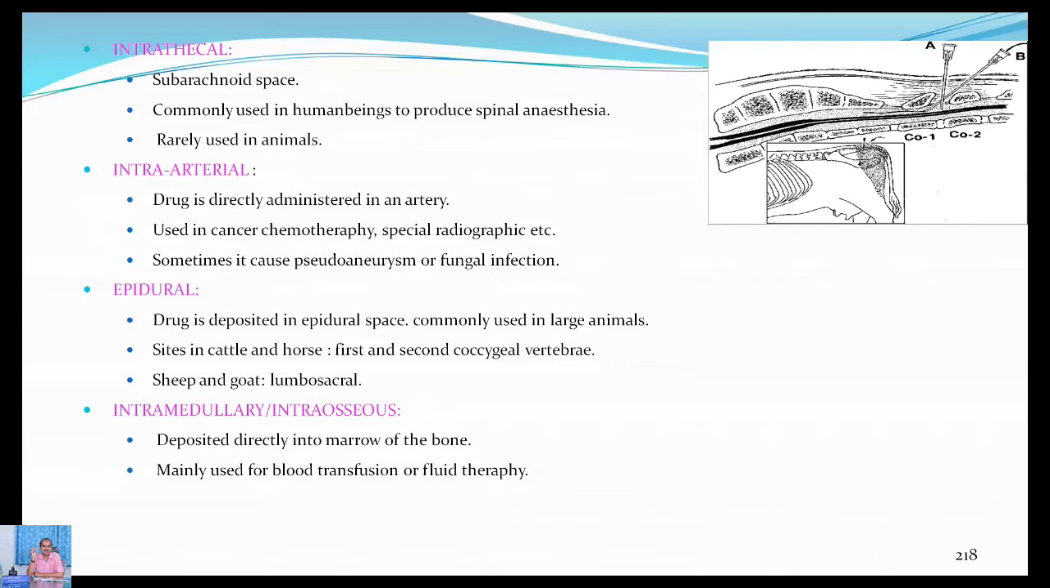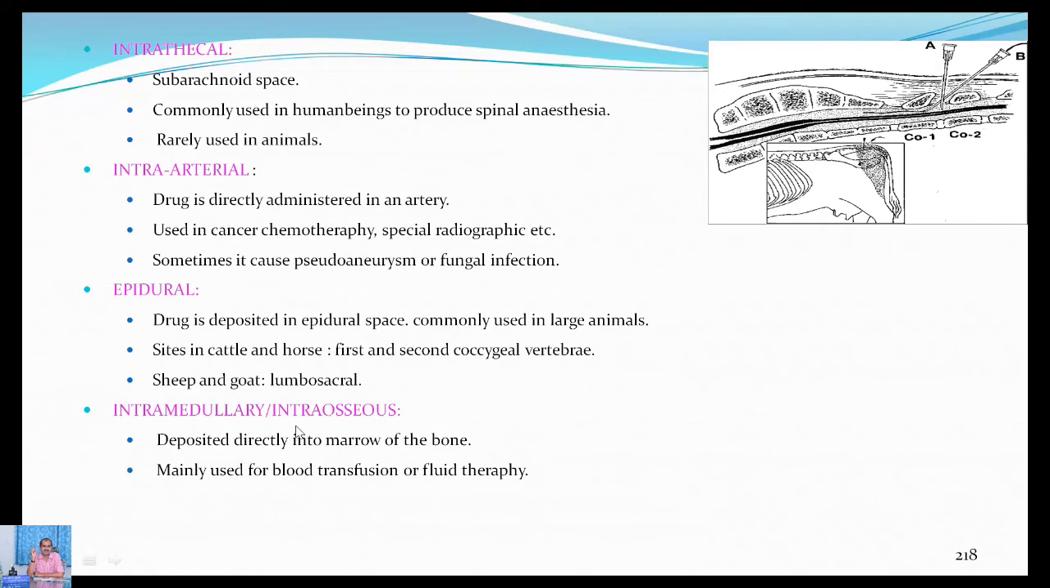And the drug is usually deposited in the epidural space. The site in cattle and horses is between the first and second coccygeal vertebrae. These are the coccygeal vertebrae 1 and coccygeal vertebrae 2. Usually the needle is held at a 45-degree angle, and you will get a pop sound once it is inserted. This is the spinal cord, and you should never inject the drug into the spinal cord. Above the spinal cord, in the dura mater, you can inject the drug. Easily it will go, and that's known as the epidural injection.